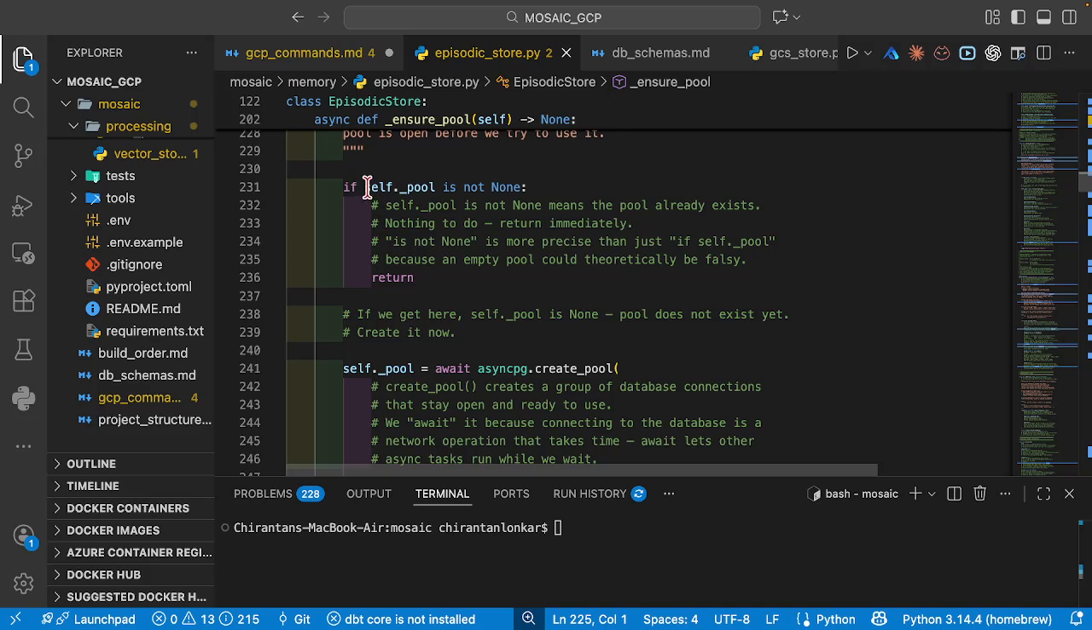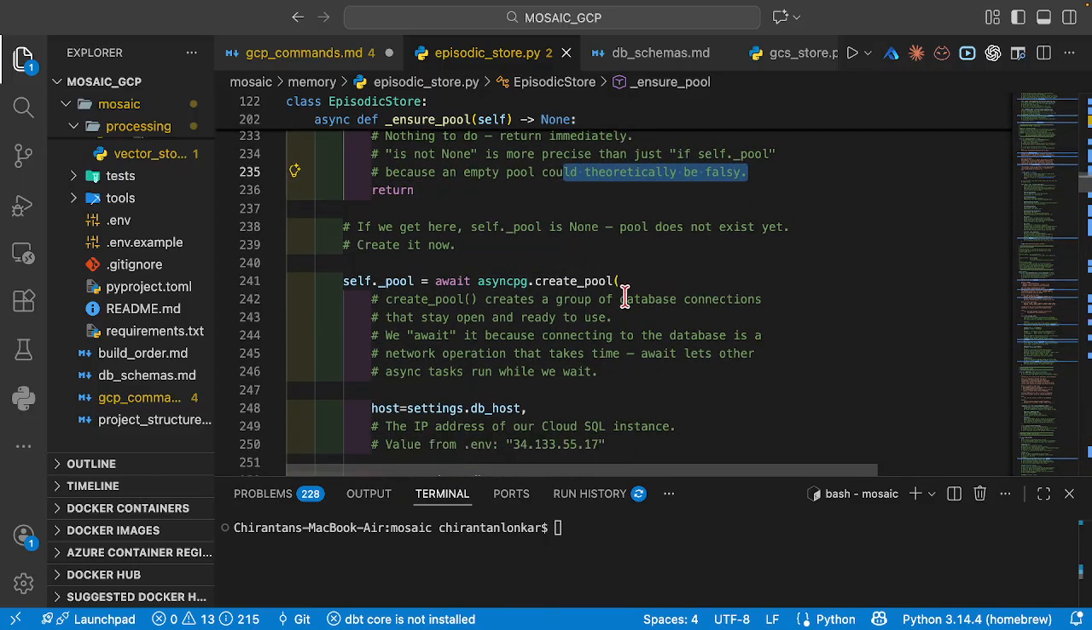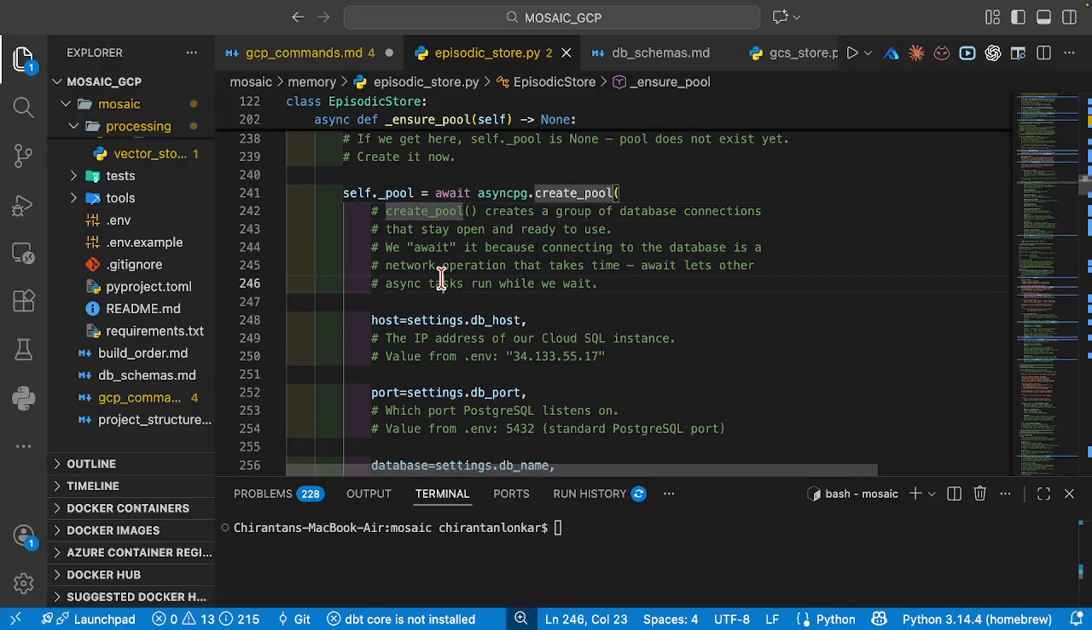If you see, in case it's not None, which means if the pool already exists, then it is going to return nothing, basically falsy. Then we're going to work on create pool. And what does create pool do? It is going to create a group of database connections that stay open and ready to use.